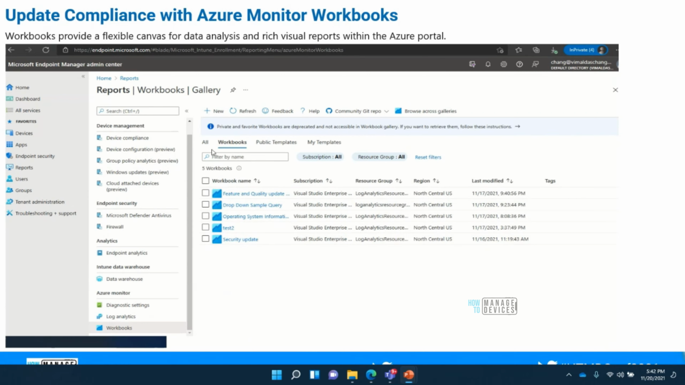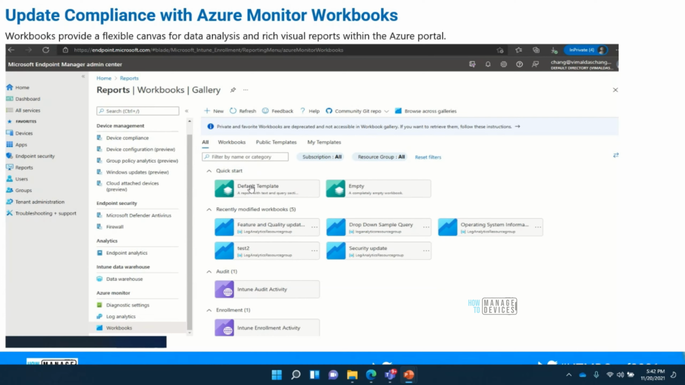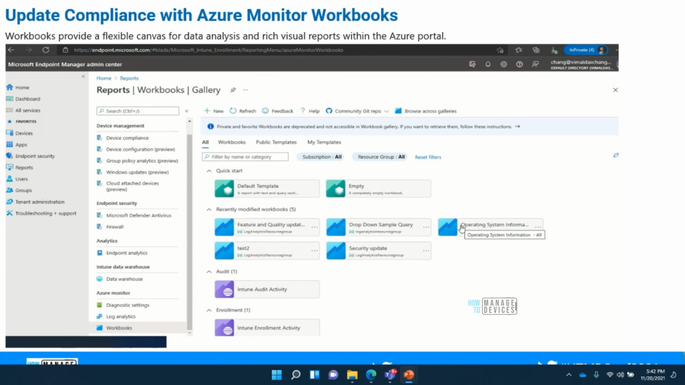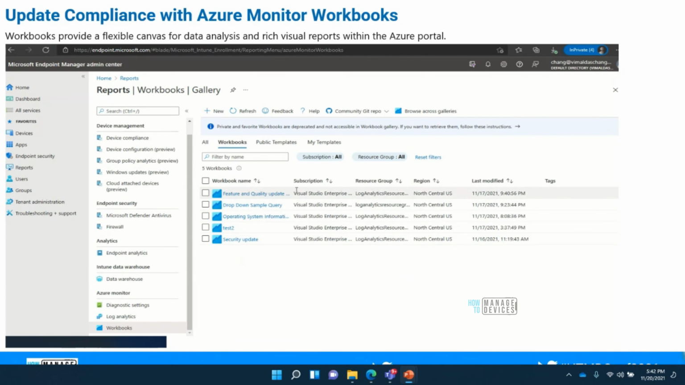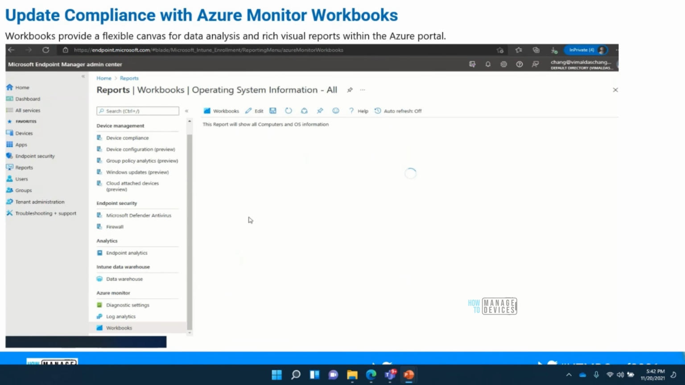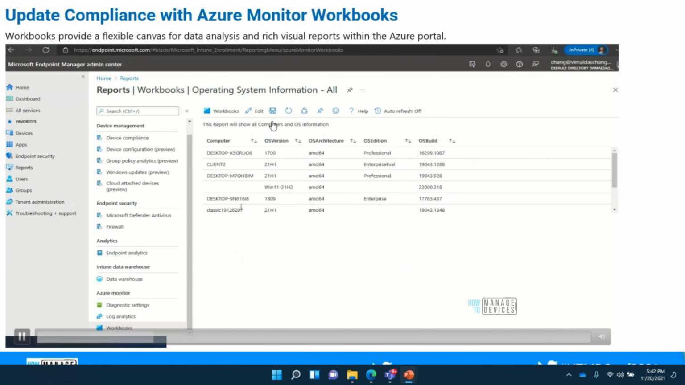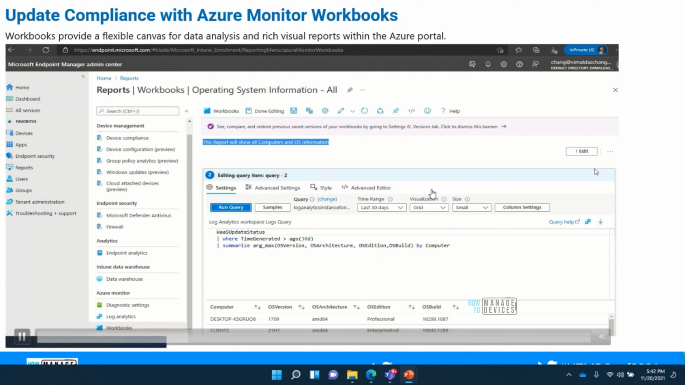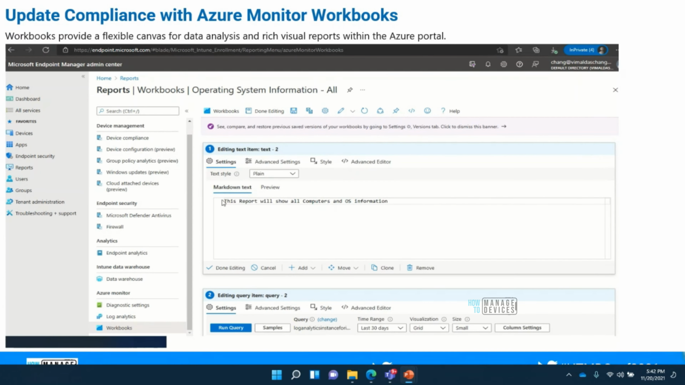For our testing and demo purposes, the very basic report which I have is operating system information, which is a custom report that was created. I just want to understand what my operating system looks like, where I stand across all the systems. You can see that this report will show all computers and OS information. I can see the OS build. This information is very important for me to prepare my own report, right? Using this, I know what my feature update and my cumulative or quality update status is.